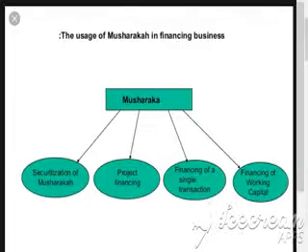And the number three issue relates to the unwillingness of the customer to share the profit. In this case, the customer thinks that the bank has no right to share in the actual profit, which may be substantial, because the bank has nothing to do with the management or running of the business. And why then should they share the fruits of their labor with the bank, who merely provides funds.